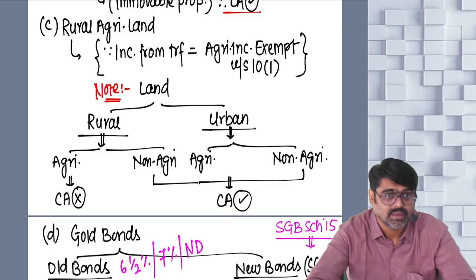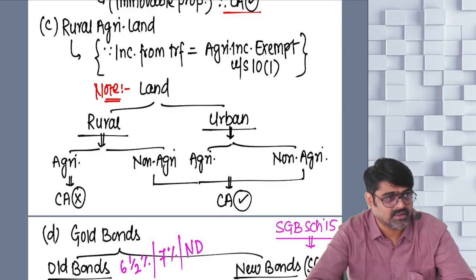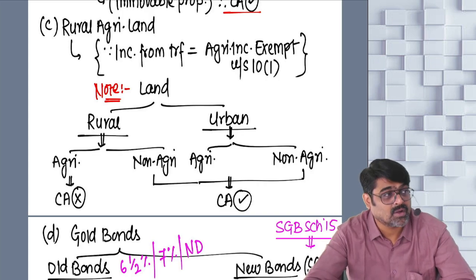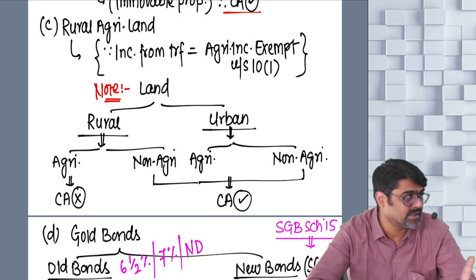Third asset, rural agricultural land. Rural agricultural land is not a capital asset. Any other land, whether rural non-agricultural land, urban agricultural land, or urban non-agricultural land, all of it is a capital asset, but rural agricultural land is not a capital asset.